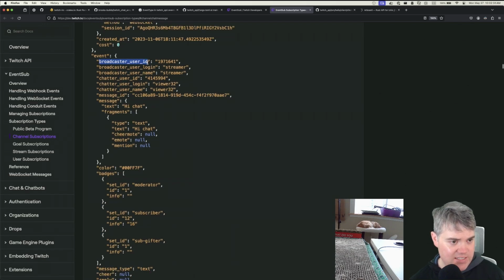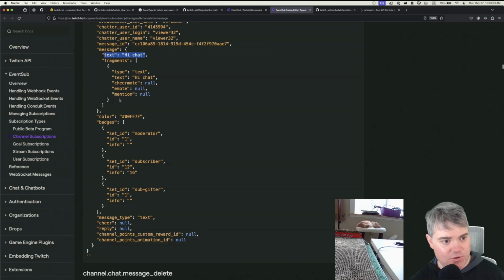So we get broadcast user ID, user login. So the username is what I care about. Oh, broadcast. No, I care about chatter username. Message. Okay, so I want the message text. Oh, if there was a cheer as part of it, if I did the fragment, I can get what badges you are too. Interesting. Message type text. Cheer is a null. Oh, if you're replying to somebody, I can figure that out. Oh, and if this is also, oh, interesting.